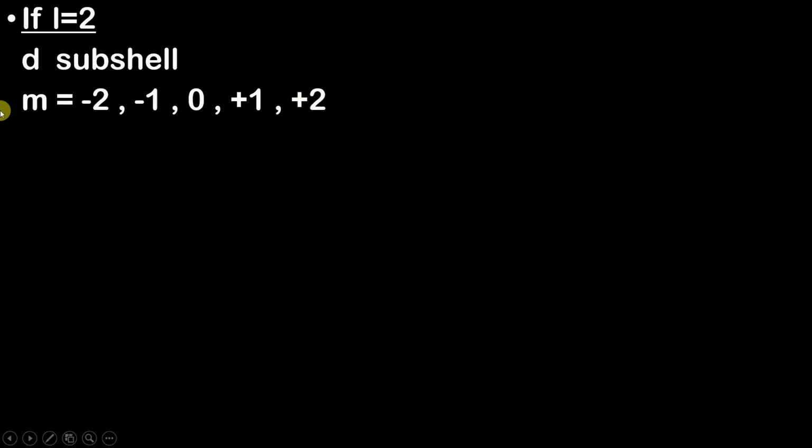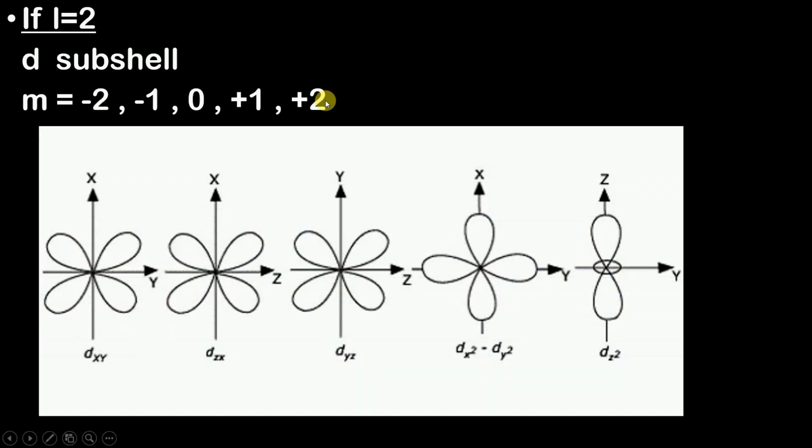So how many orbitals will the d subshell have? The d subshell is going to have 5 orbitals: 1, 2, 3, 4, 5. And which are those orbitals? The dxy orbital, the dzx orbital, the dyz orbital, the dx square minus dy square orbital, and the dz square orbital.